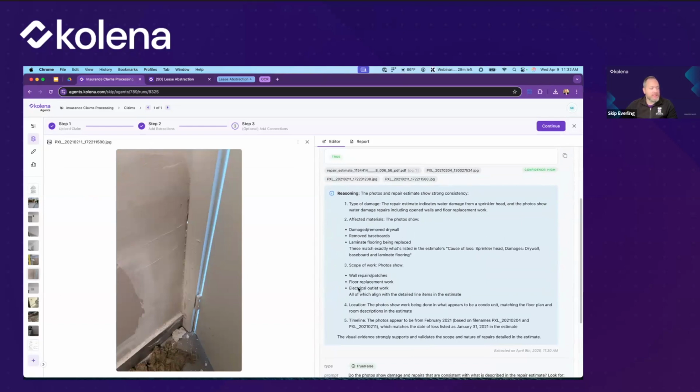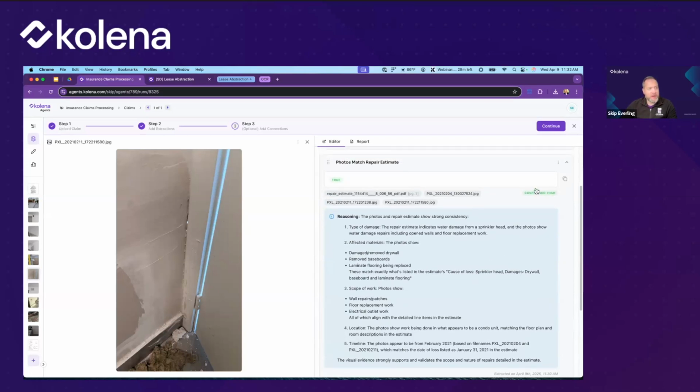So all of this information is now available to us. We can trace it back, we can verify and give it further refinements if we want. But the key power here is that these images are understood, and they're not just understood in a very basic way, they're understood in context for whatever the application is here. We understood that this was a water damage claim, and so the things that it is focused on in these photo analyses is their relation to water damage and their relation to the estimate.